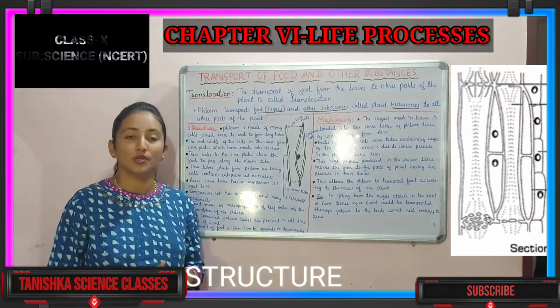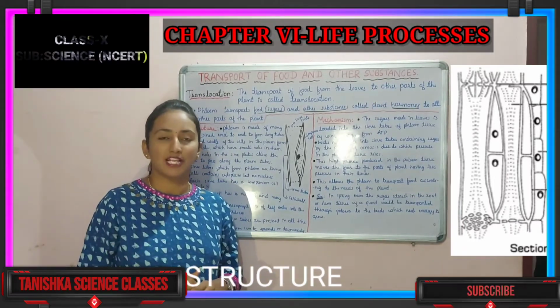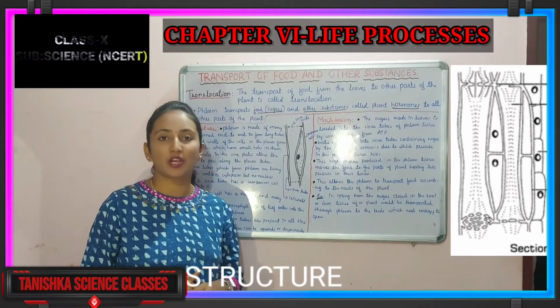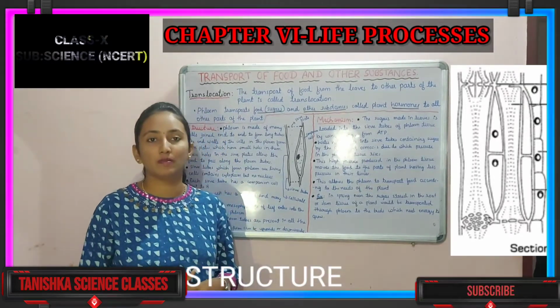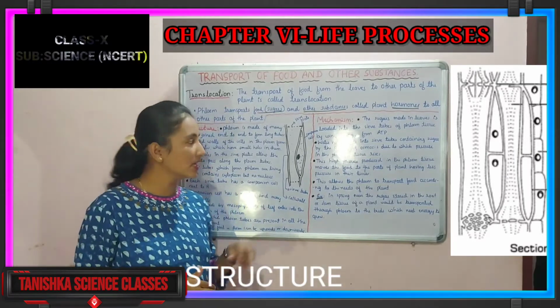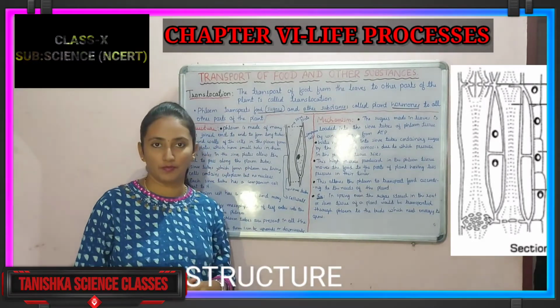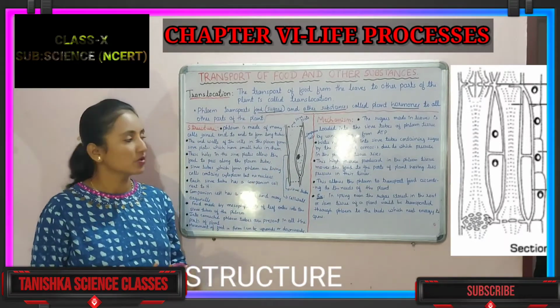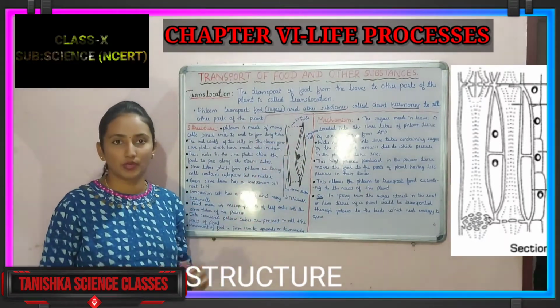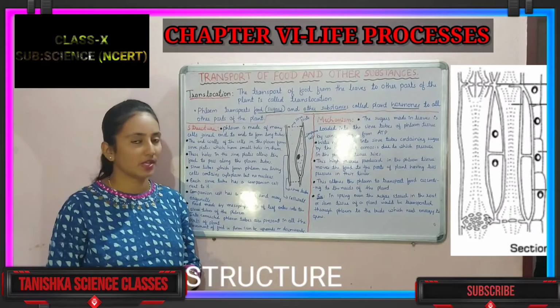So you know that the transportation of food is done by the action of the sieve tube. Now what is the sieve tube and what is the structure of the phloem? Let us study the structure of the phloem now. Dear students, you can observe the diagram I have drawn on the board. This is what we call the phloem. We can observe here how it is structured.